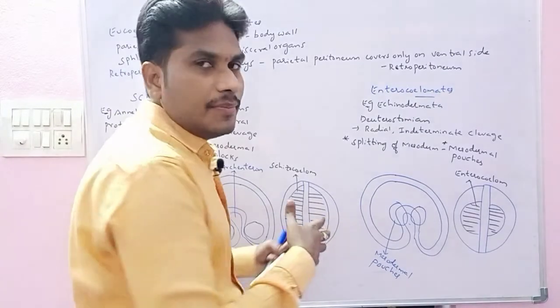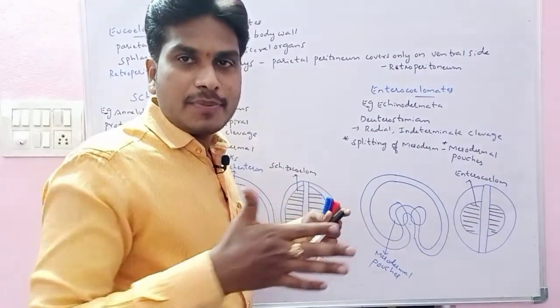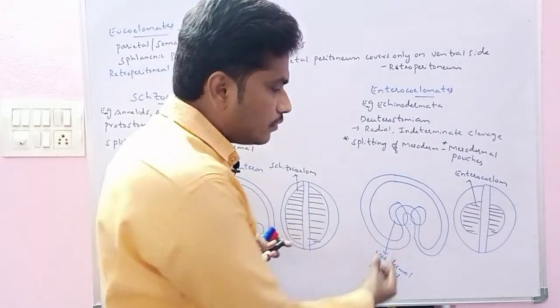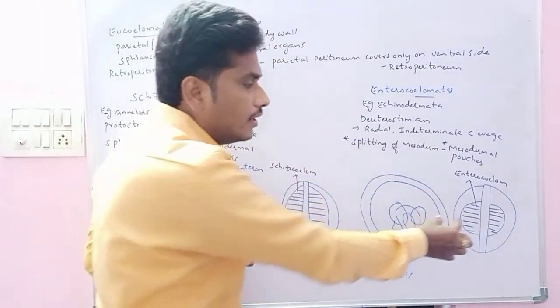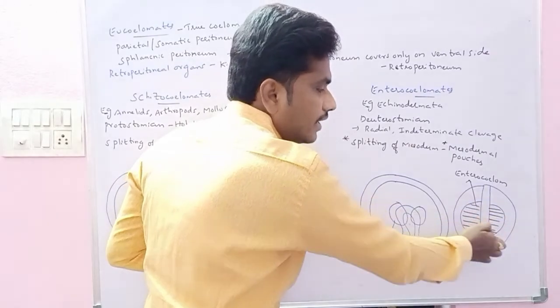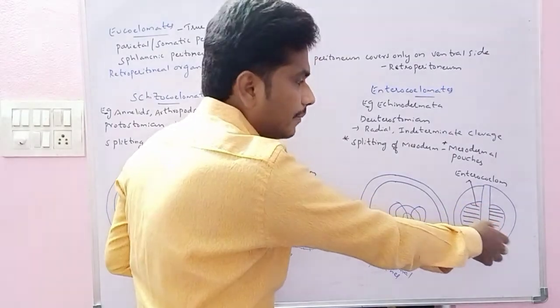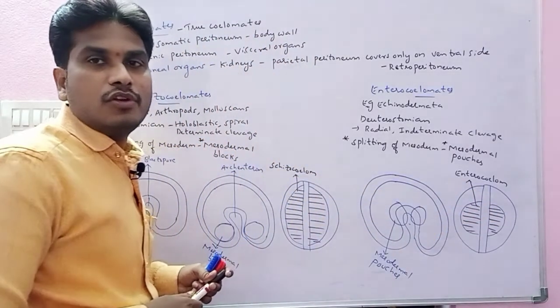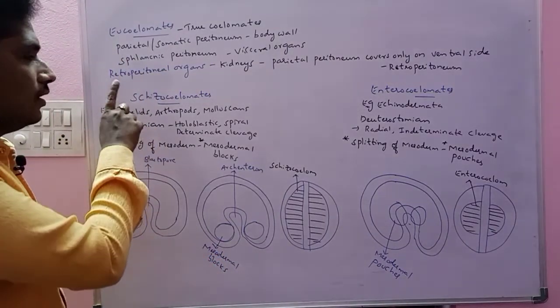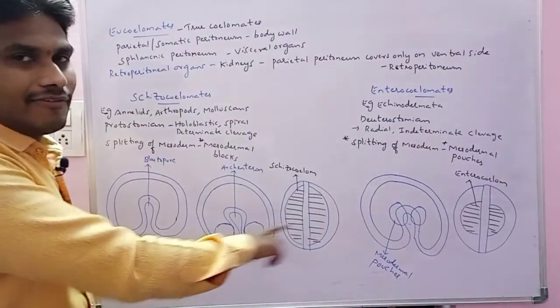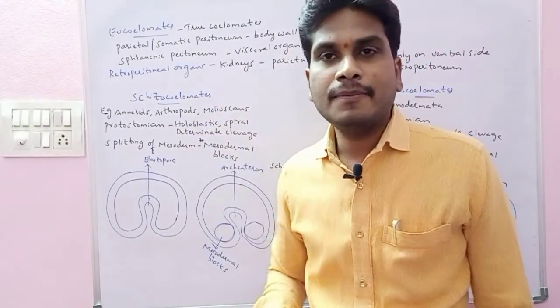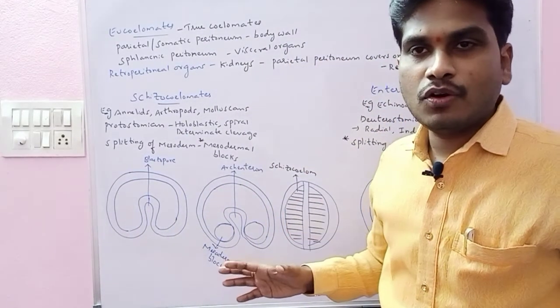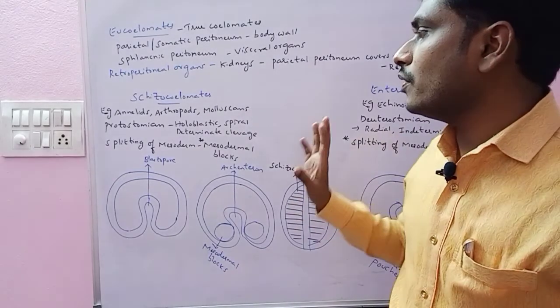But by the formation of the mesodermal pouches, the same splitting of the mesoderm takes place. The blastopore invaginates and helps in the separation of the mesoderm. Then we get two blocks, and within the two blocks the formation of the enterocoelom takes place. This is the formation of the schizocoelom and enterocoelom. Roughly, I have shown you with the help of the diagrams. This is completely about the coelom, types of coelom and formation of the coelom, right?